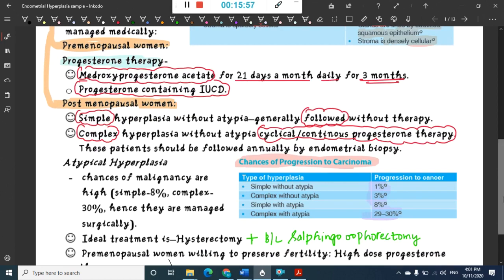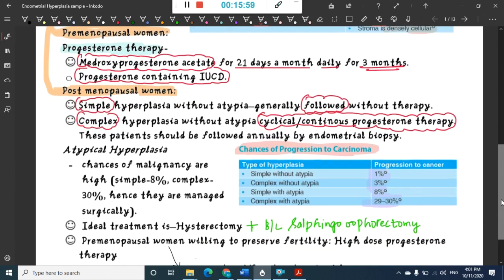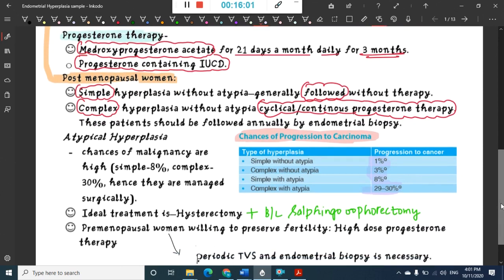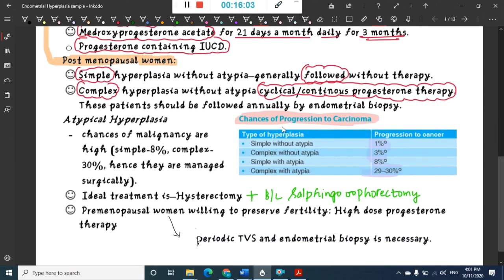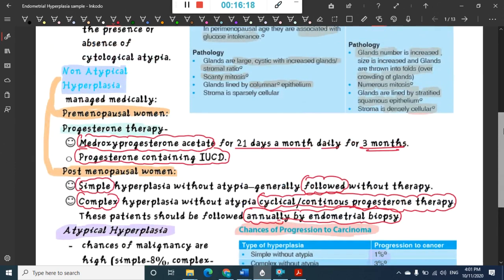If simple, you follow up without therapy, whereas in complex hyperplasia you should give cyclical or continuous progesterone therapy, and also follow the patient annually. You should do endometrial biopsy in these patients.